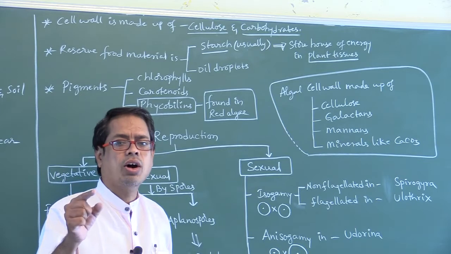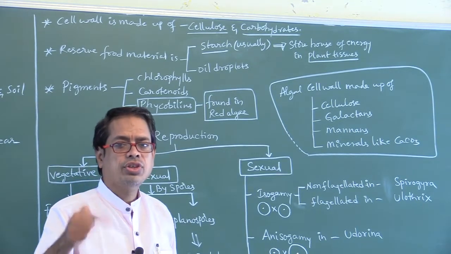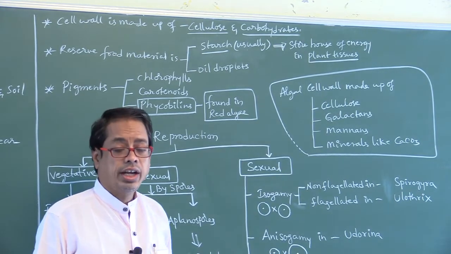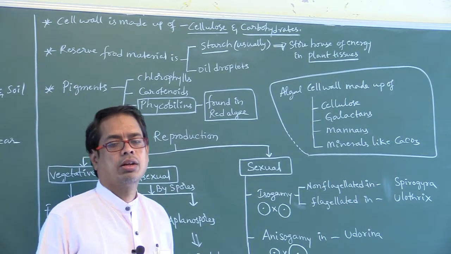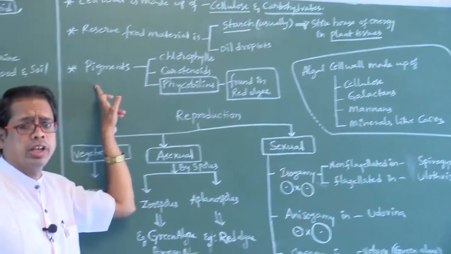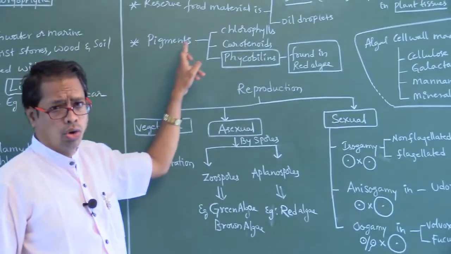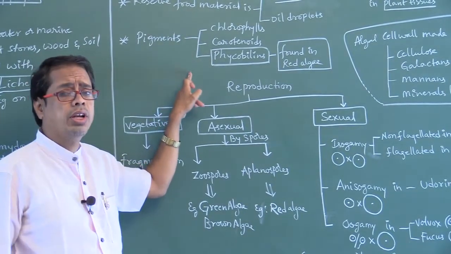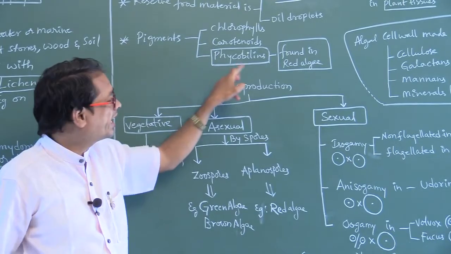This starch can have complex helices which can hold iodine molecules. So it will give a blue color with the iodine test. Next, what are the photosynthetic pigments found in algae? Chlorophyll, carotenoids and phycobilins. These phycobilins are found in which algae? Red algae.